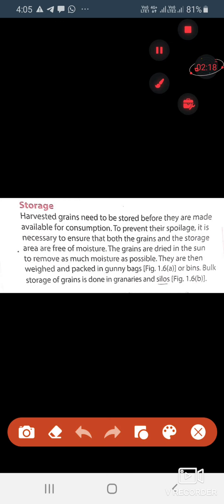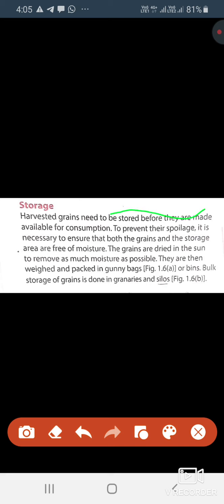Now, let us come to storage. After harvesting the crops, it is necessary to put that grain somewhere, so that is what we are going to do in storage. Harvested grain needs to be stored for later consumption, to prevent it from spoilage. We do not want the grains to be spoiled by fungi like this, so we have to keep the grains in a proper place.